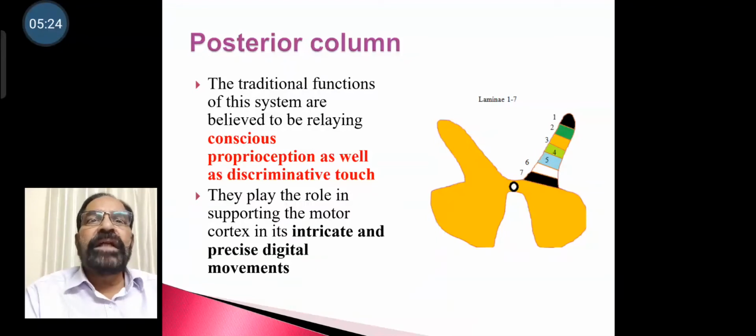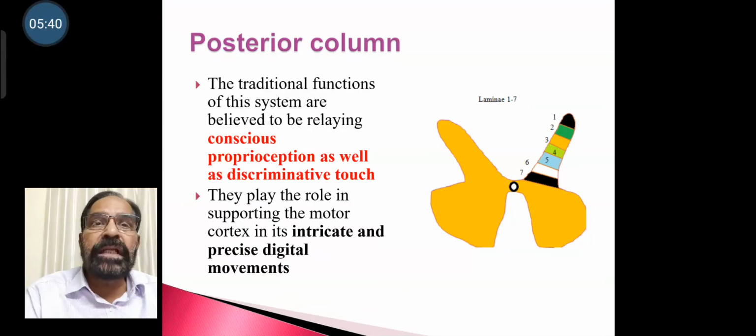The traditional functions of the system are believed to be relaying conscious proprioception as well as discriminative touch. They play a role in supporting the motor cortex in its intricate and precise digital movements.